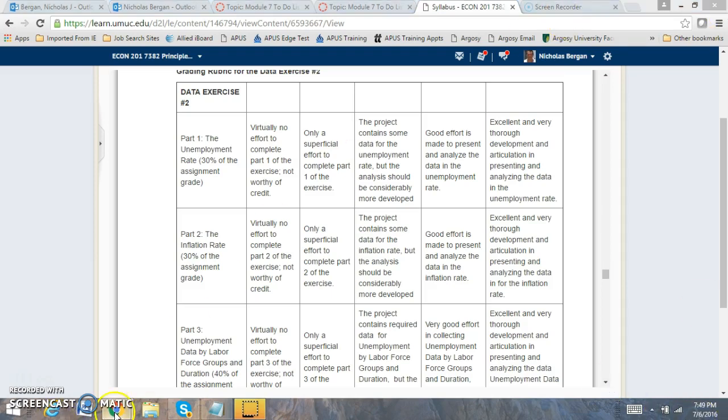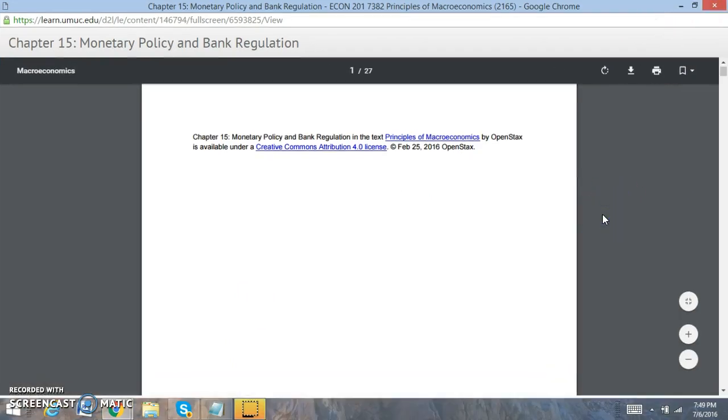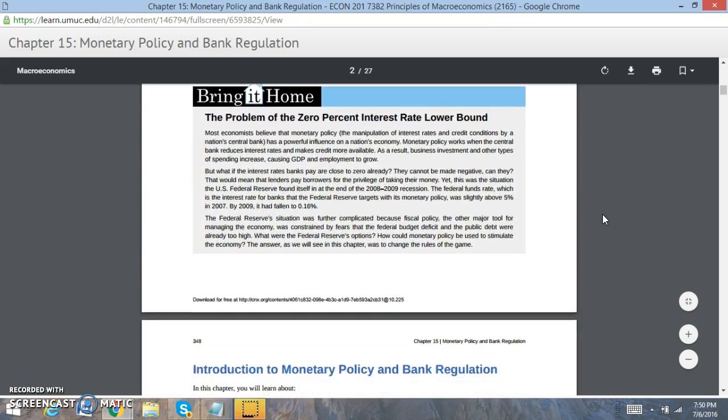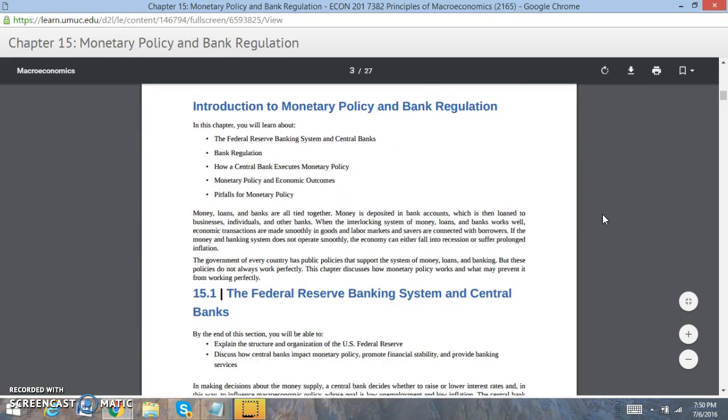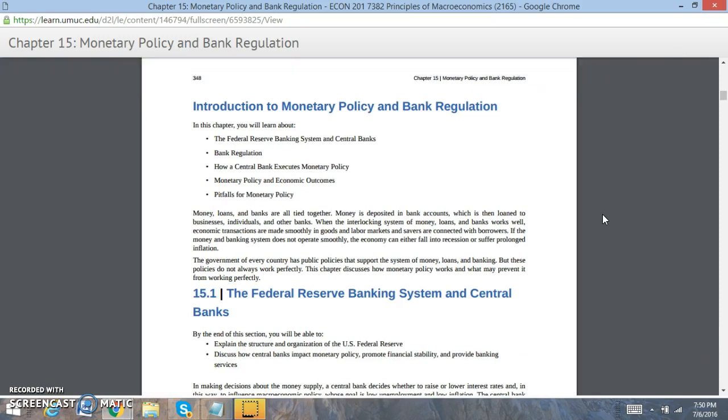So now, let's go to the chapter and review some of the material for this week. This week we're going to be looking at the role of money supply and monetary policy. You'll notice the Fed is very important to our economy. The Fed is the central bank of the United States, and they are making a lot of decisions in our economy. Their policies have many influences.